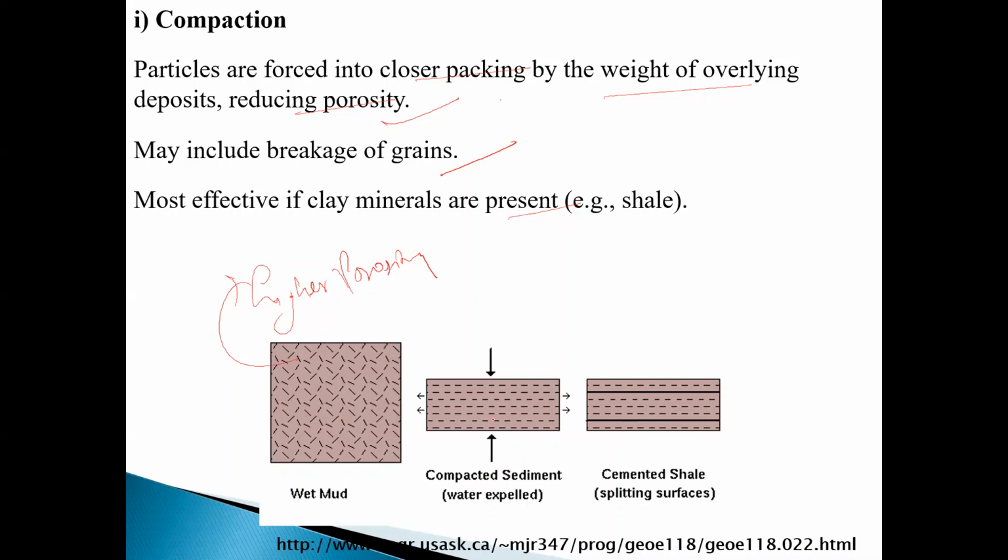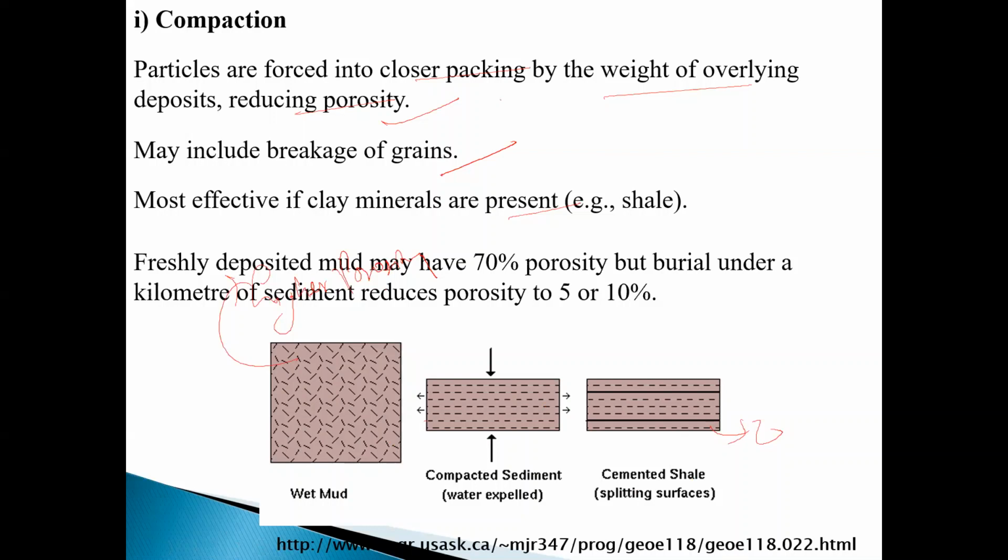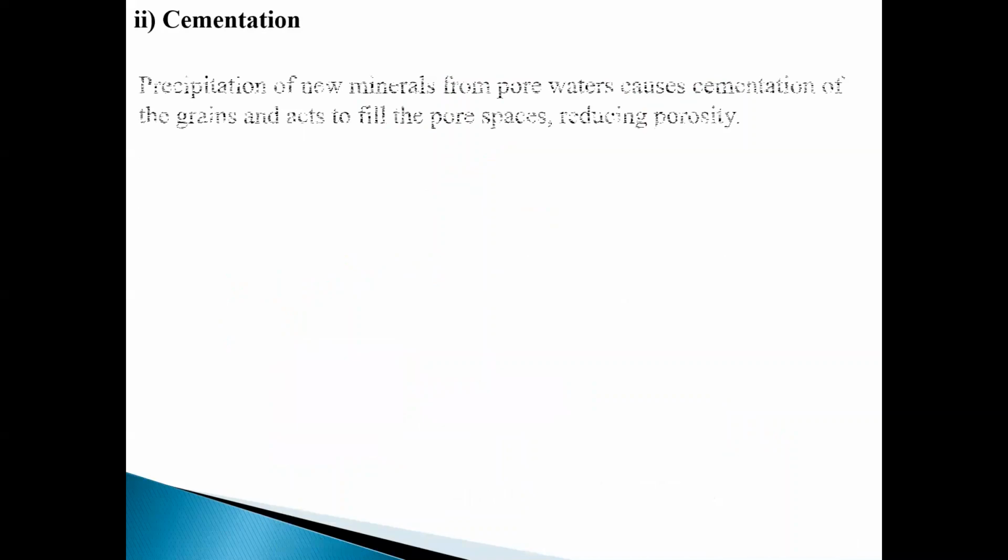And compacted sediment means water expelled out. And this is cemented shale, means zero porosity. Okay. Fresh mud has 70% porosity, but burial under a kilometer of sediment reduced porosity to 5 to 10%. Then cementation.